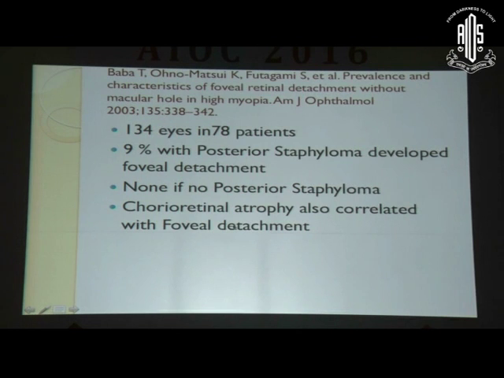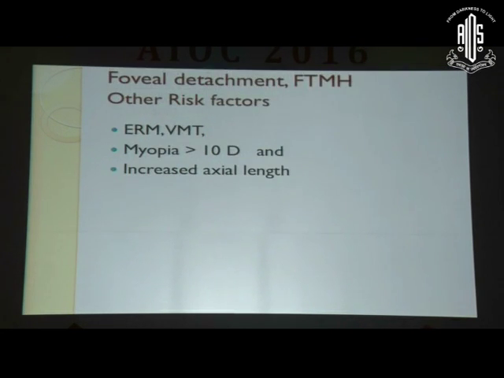Presence of chorioretinal atrophy was also correlated with foveal detachment. The other factors with high risk factors for foveal detachment and macular hole were ERM, VMT, myopia of more than 10 diopters, and increased axial length.